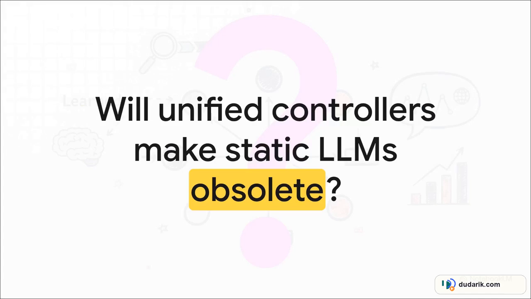Which leaves us staring down a massive paradigm shift. We've just seen how a unified controller can act as a maestro, dynamically shifting resources based on the exact linguistic complexity of every single token. So, I'll leave you with this to think about. Will unified routing controllers like TriRoute eventually make our traditional static LLM architectures completely obsolete? It is a thrilling glimpse into the highly dynamic future of AI infrastructure.